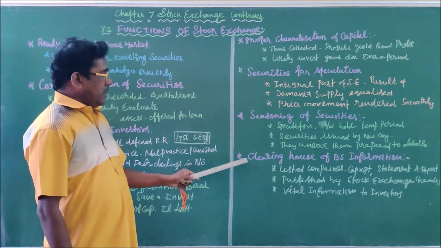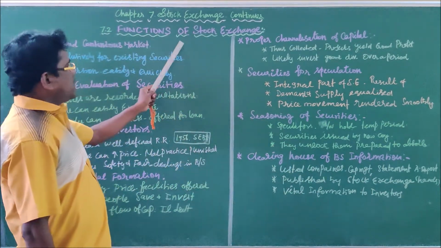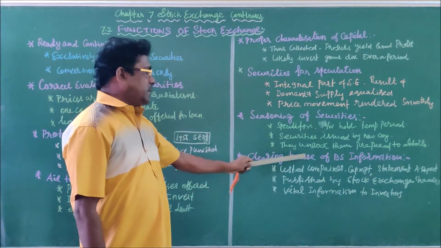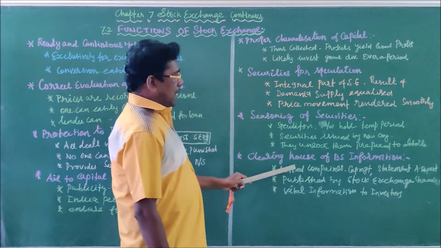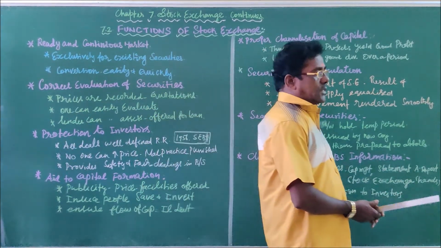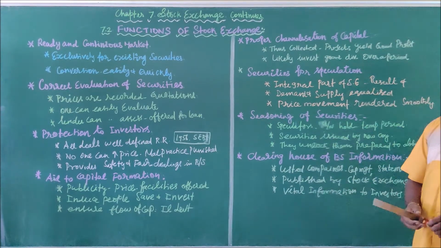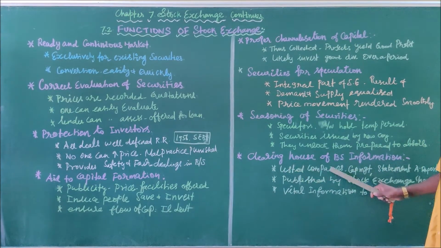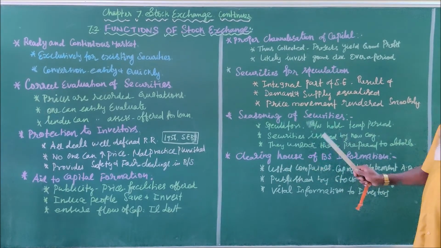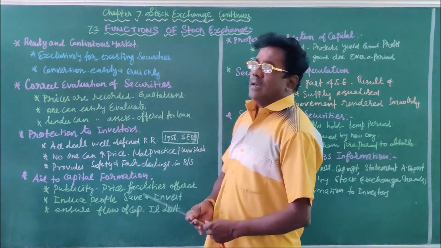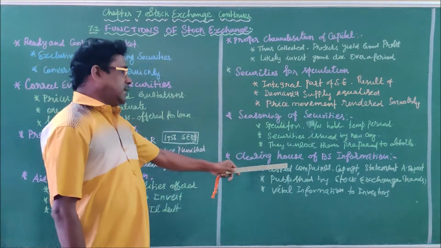The last point, clearing house of business information. Stock exchange is also acting as a clearing house of business information. How is it possible? The listed companies are required to furnish all the details to the stock exchange. You know very well what listed companies are. Listed companies means those companies which are included in the official list of the stock exchange. Such companies are called listed companies.